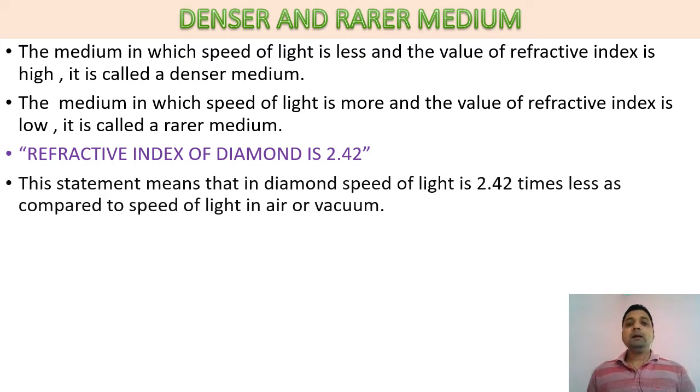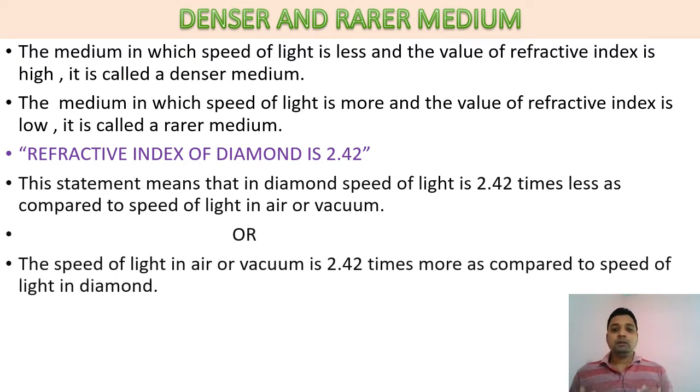So the speed of light in diamond is 2.42 times less compared to the speed of light in air. Or in reverse, we can say the speed of light in air is 2.42 times more compared to the speed of light in diamond. So refractive index shows how many times the speed decreases or increases in a given medium compared to another medium.